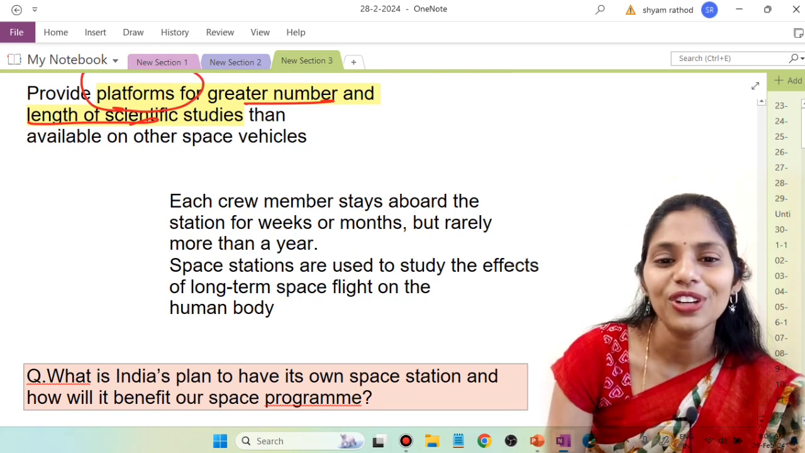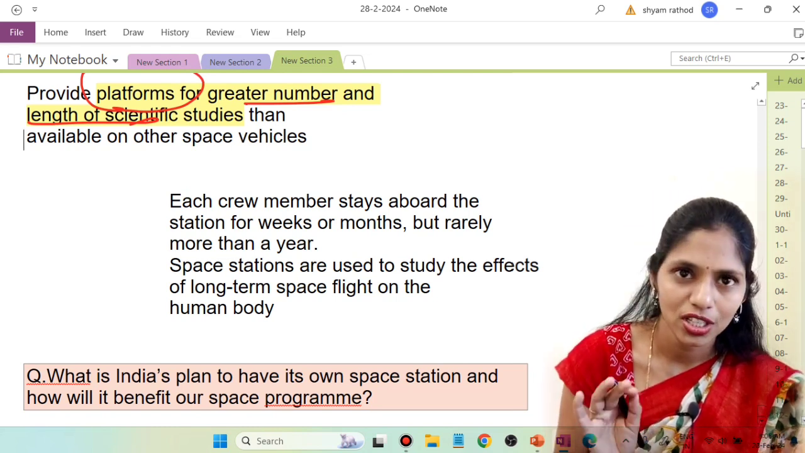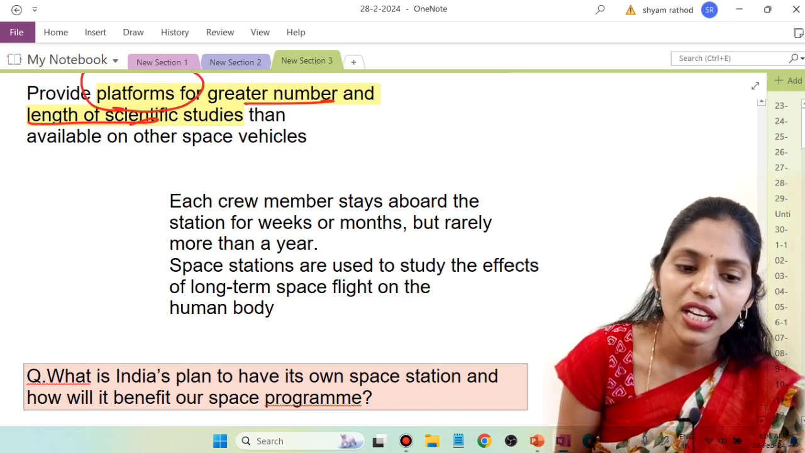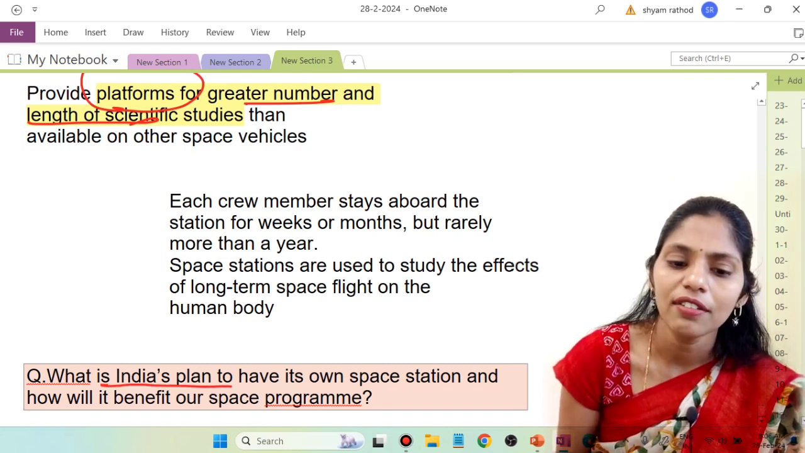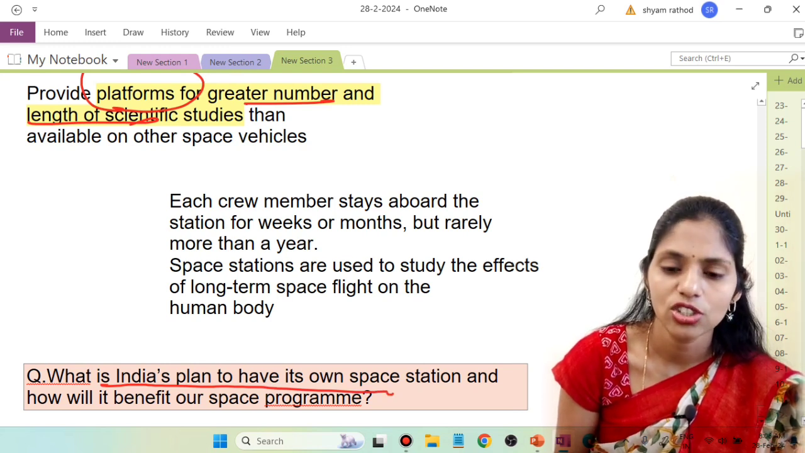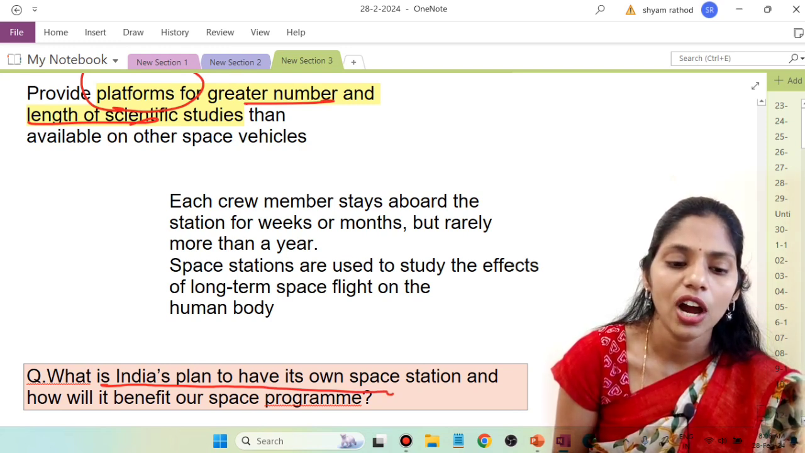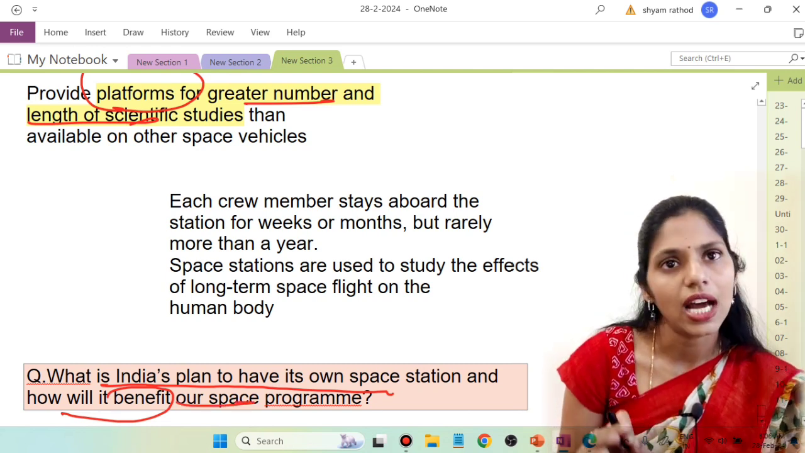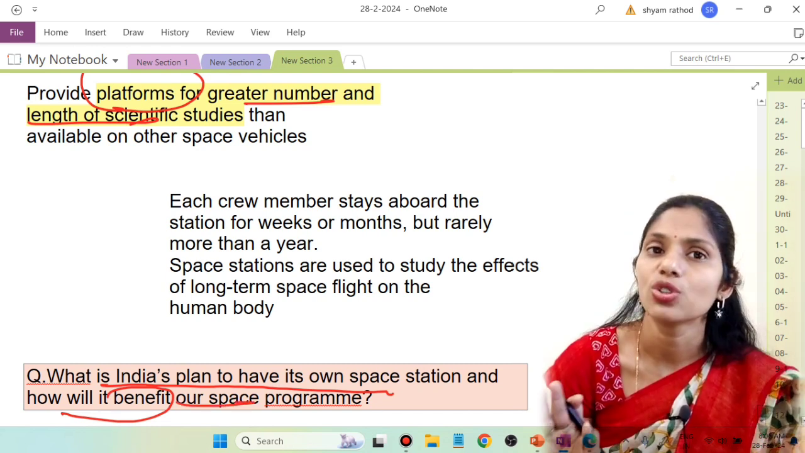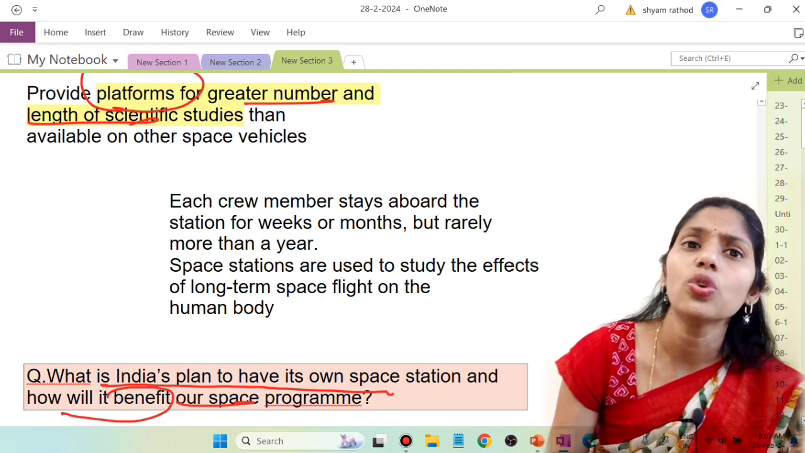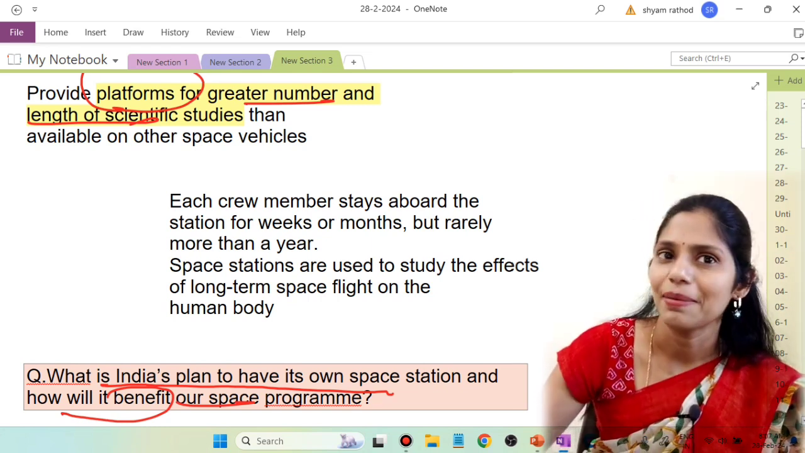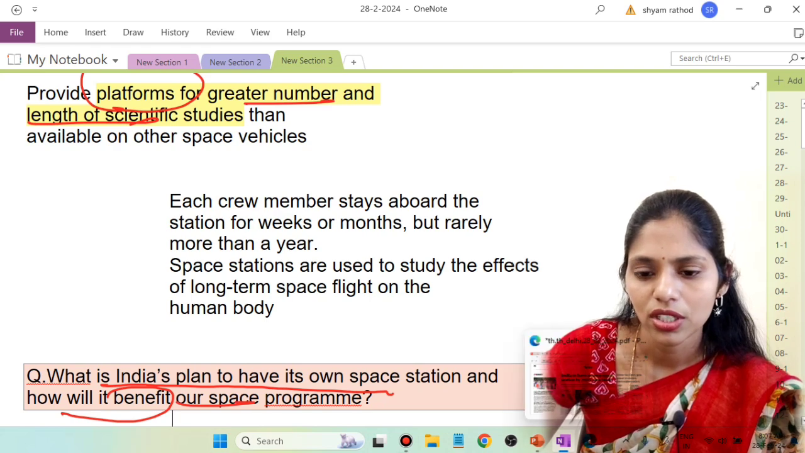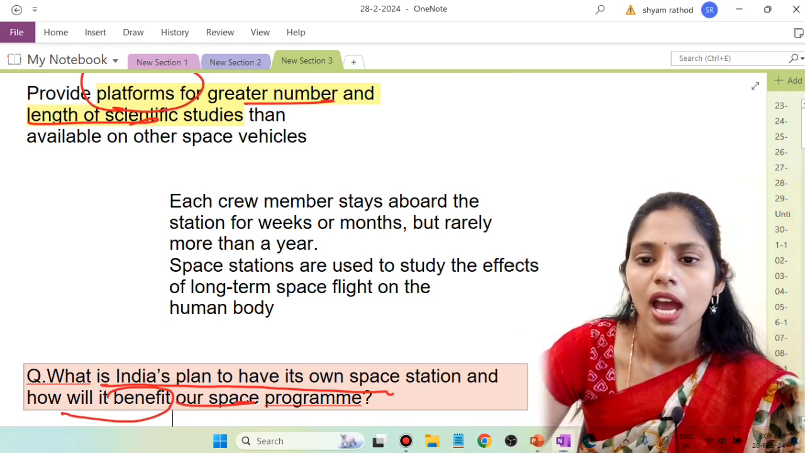And I want to give you today's main question, which is based on this space station itself, that is, what is India's plan to have its own space station? And you have to know how it is going to benefit our space program. So this question is very important. It is also very relevant. So in this way you can expect questions in your examination. Okay, so this is about this topic.